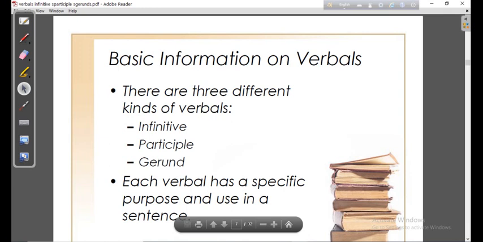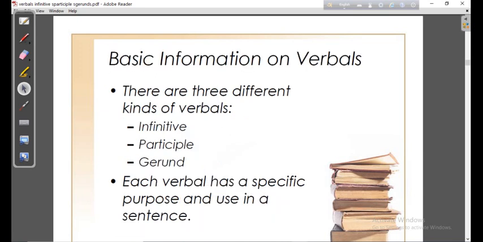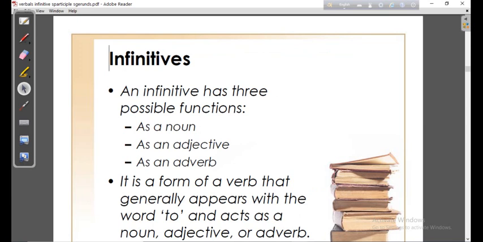Today I'm going to talk about infinitives, and it's not possible for me to discuss all three, so in this class I'll talk about only infinitive, and in later classes I'll talk about participle and gerund. Hopefully you will follow my classes.